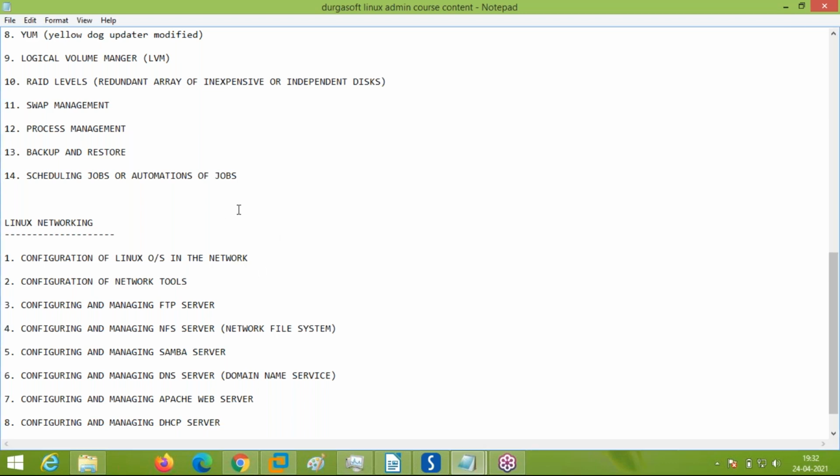So you can schedule some jobs, automate some jobs, so that they execute at a specific time, and after the execution, in case there is any problem in between, the admin can be updated using a mail: sir, this backup stopped here due to this problem, please take care. That is how the scheduling of jobs will be done. Automation of jobs, scheduling means that at this specific time this script has to execute. How you do all those things will be covered.